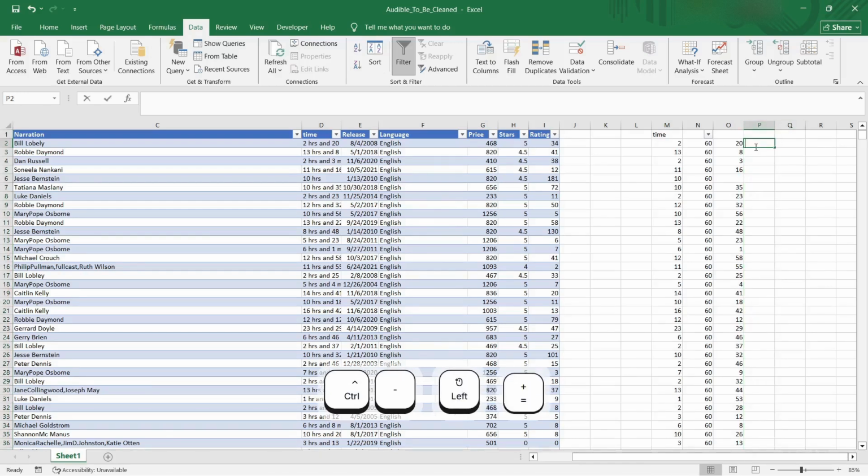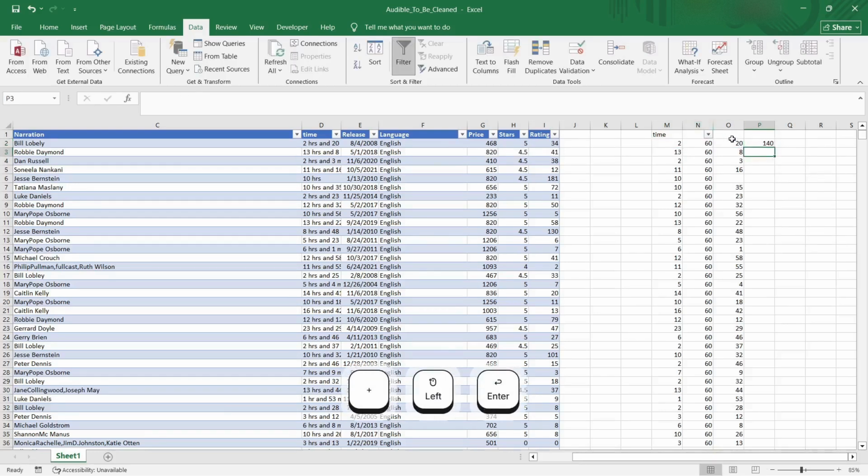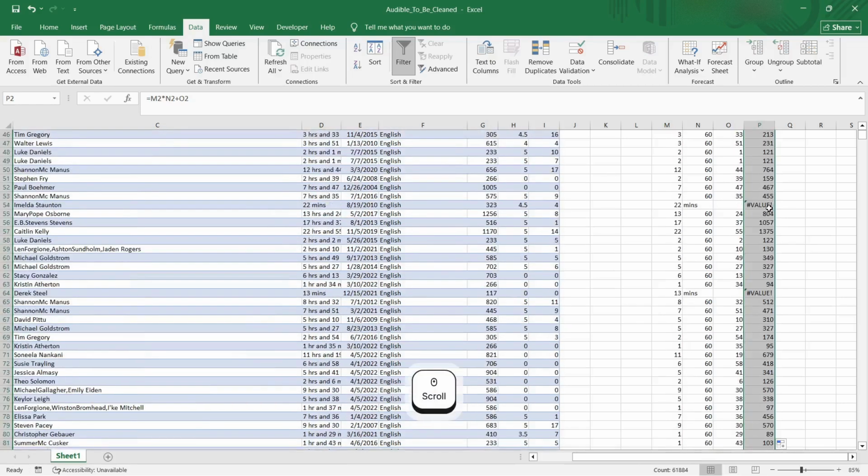So I'll say equal to this into this, this into this plus this. So here we go, it's 140 minutes. So that's 2 hours plus 20. So 140 minutes, and I'll just flash fill that. Alright, so we have value errors.